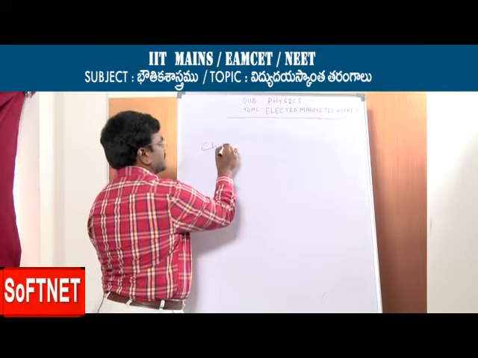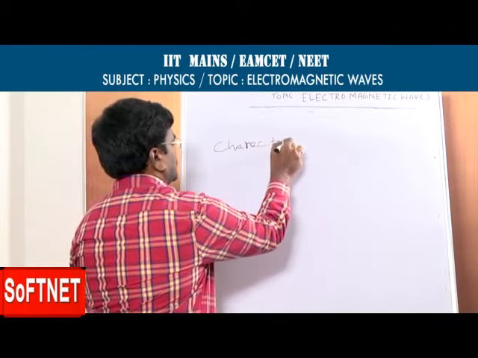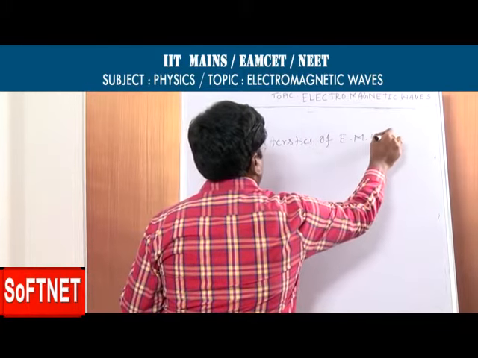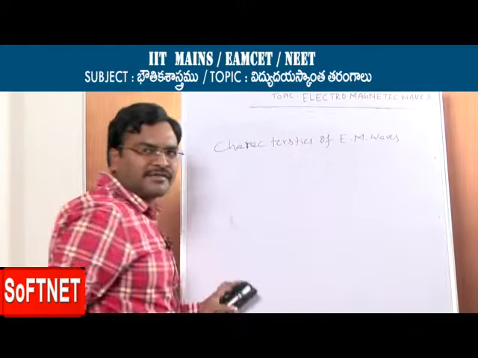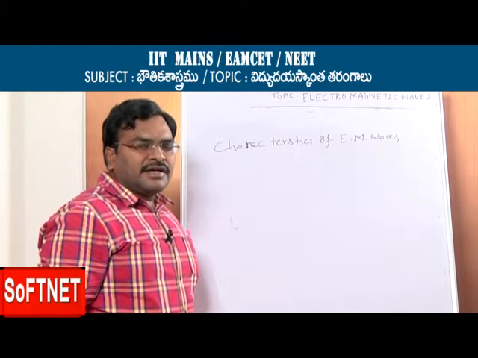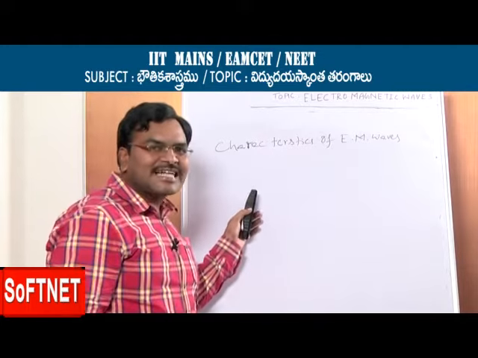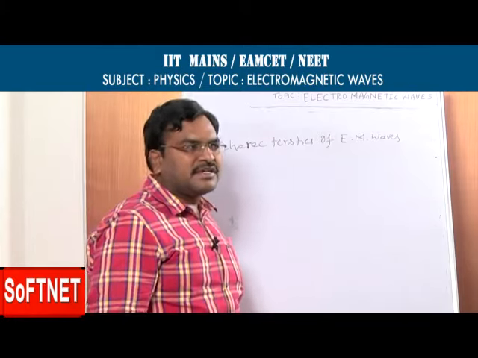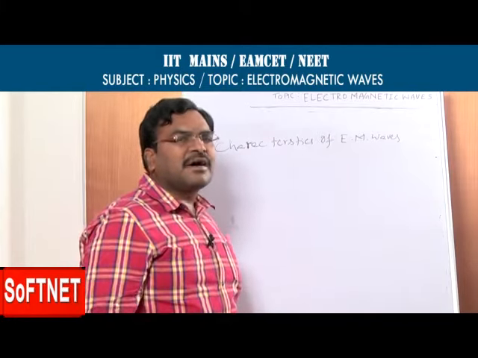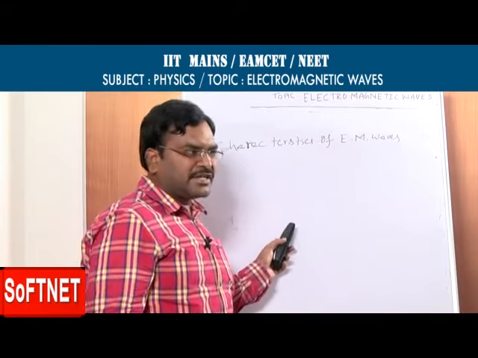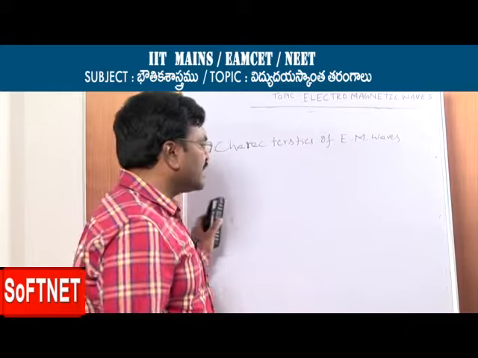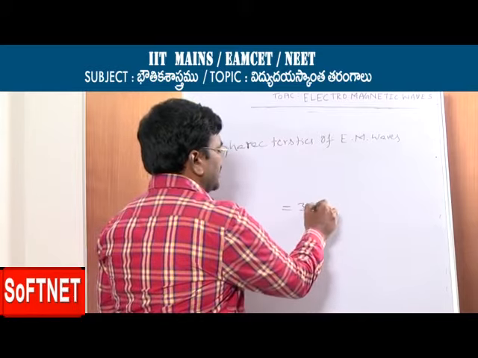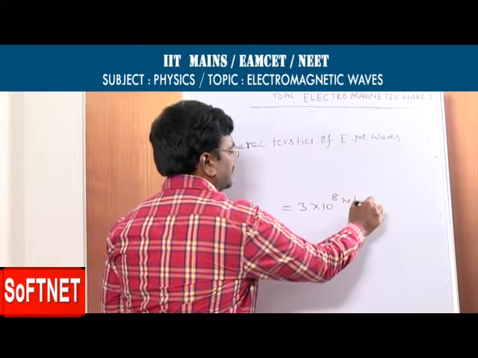Electromagnetic waves are transverse in nature. I think you already studied this in waves. Transverse means that the particles in the wave are vibrating perpendicular to the direction of propagation. Electromagnetic waves move with the speed of light, which is 3 times 10 to the power of 8 meters per second.